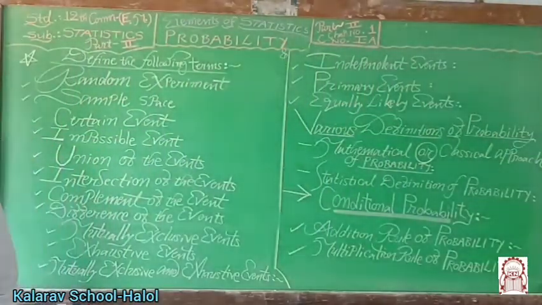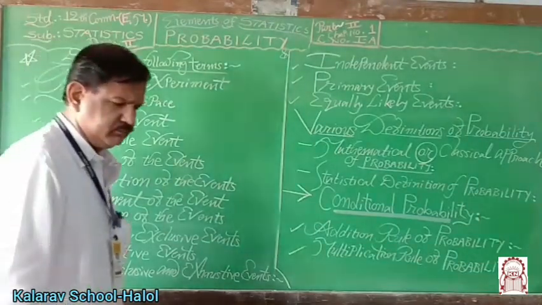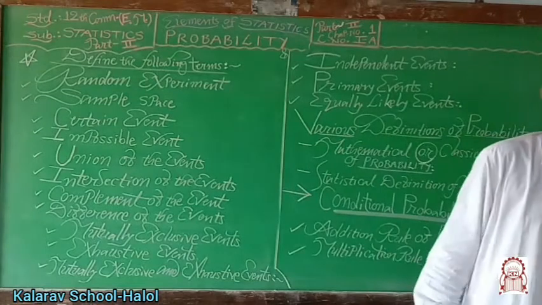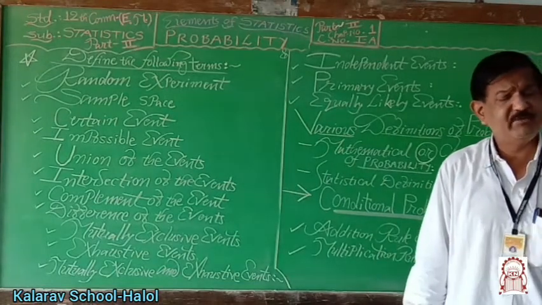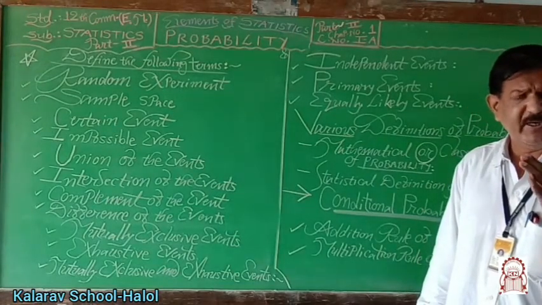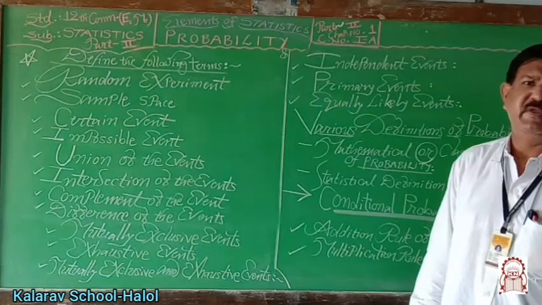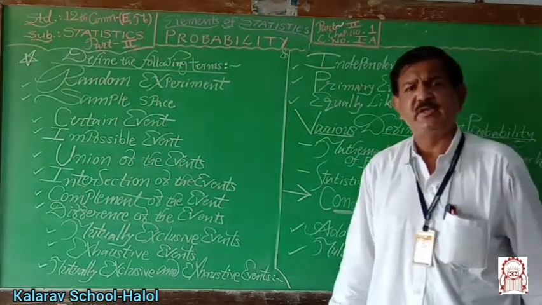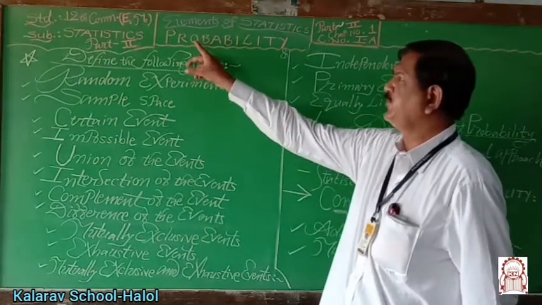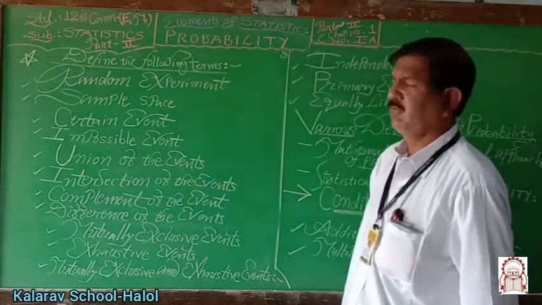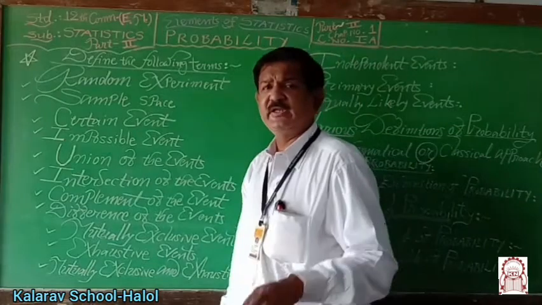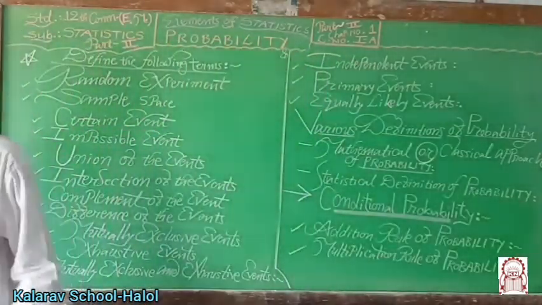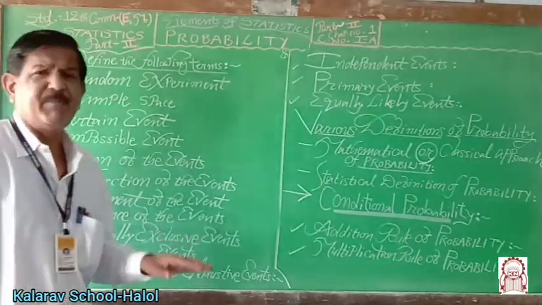After completing statistics part 1, that is index numbers, linear correlation, regression and time series analysis, we are going to start statistics part 2, in which chapter number 1, the important chapter, probability. You have studied this probability at the level of standard 9 and 10, but it was basic and primary.